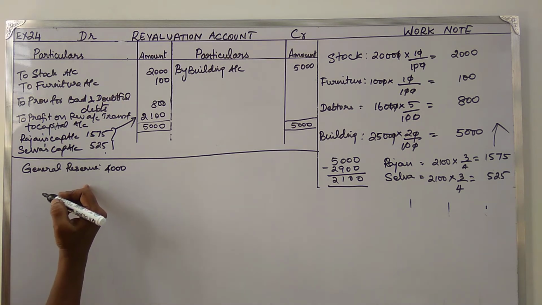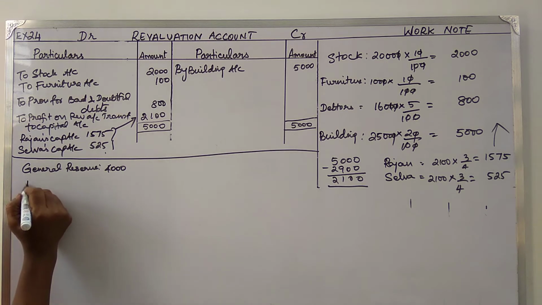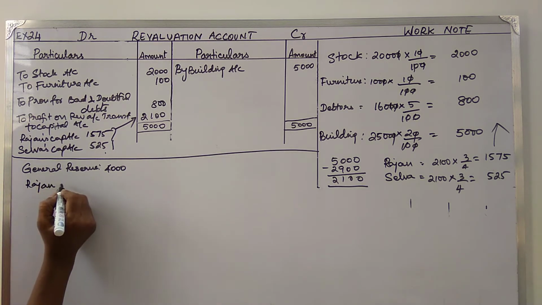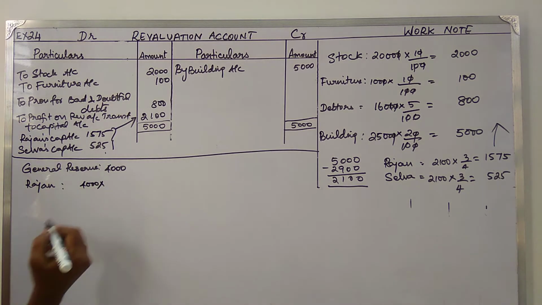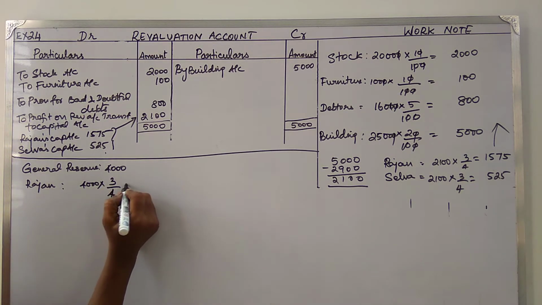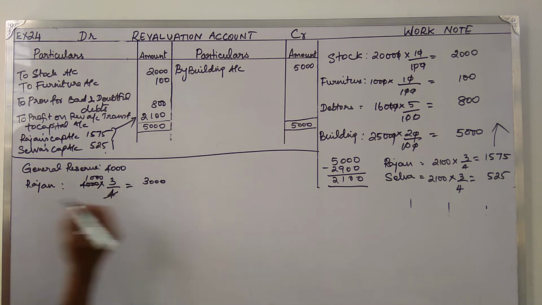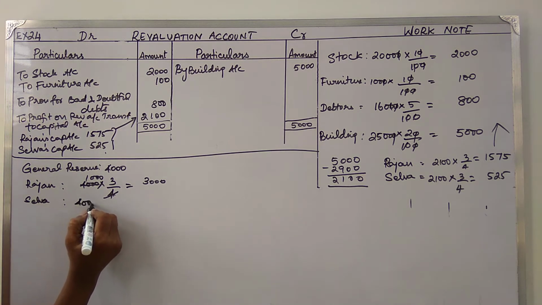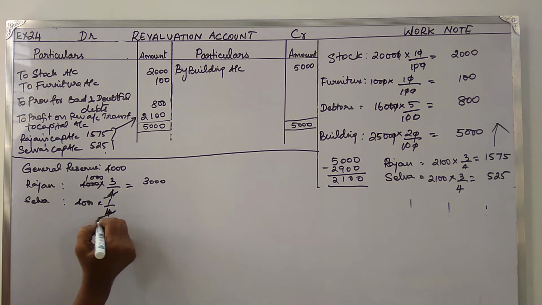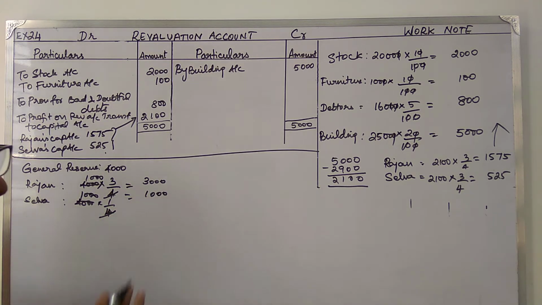Now this 4,000 to be shared among both the partners. Rajan, 4,000 into 3 by 4. Okay, so his share is 3,000. And Selva, 4,000 into 1 by 4. So capital account is credited with 1,000.